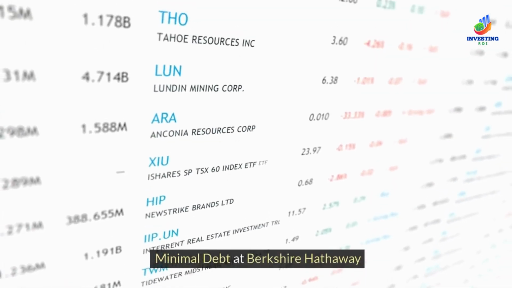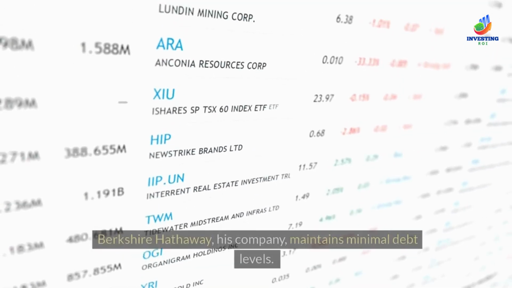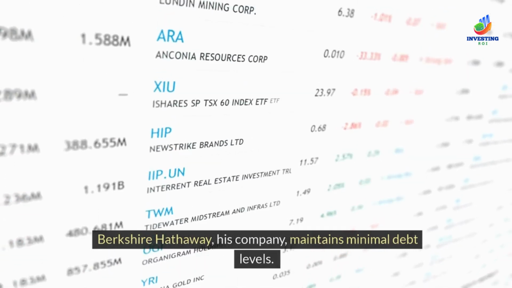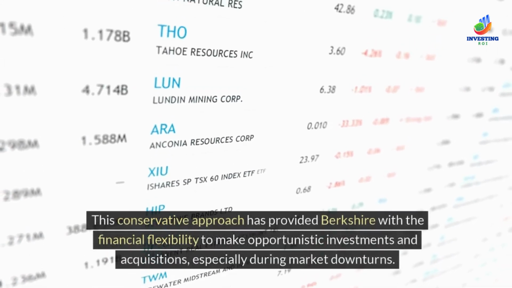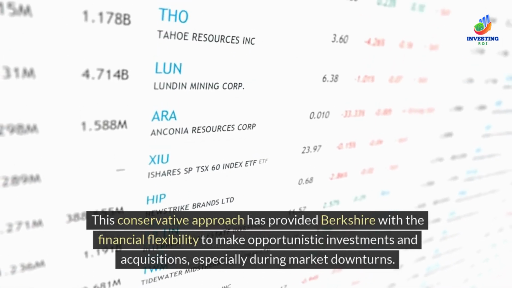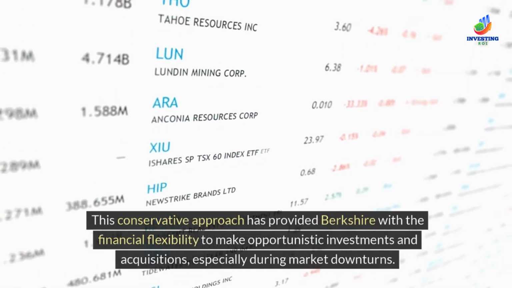Minimal debt at Berkshire Hathaway. Buffett practices what he preaches. Berkshire Hathaway, his company, maintains minimal debt levels. This conservative approach has provided Berkshire with the financial flexibility to make opportunistic investments and acquisitions, especially during market downturns.